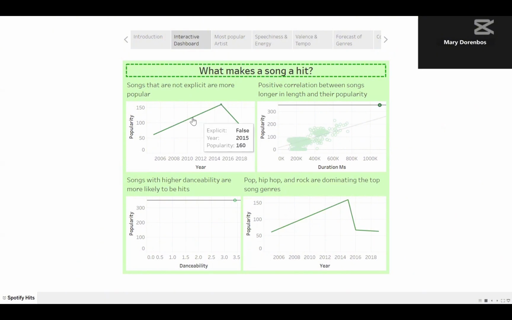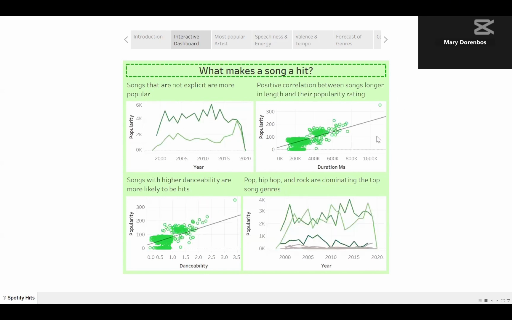So this graph for explicitness, the song was released in 2015, and it is not an explicit song. Here it shows the danceability rating, and then here it also says that the primary genre of the song Sorry was pop. So there is a little bit of a demonstration for how that interactivity works.